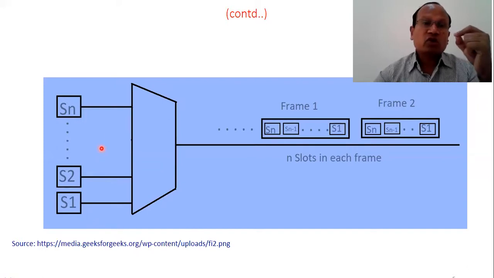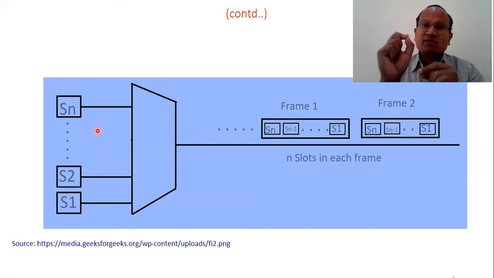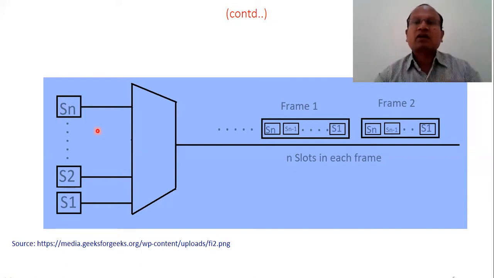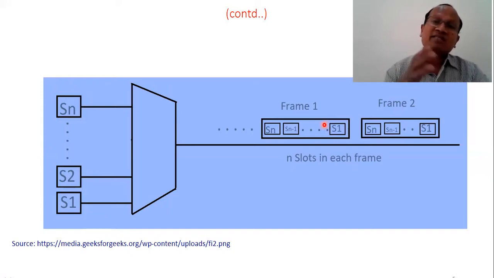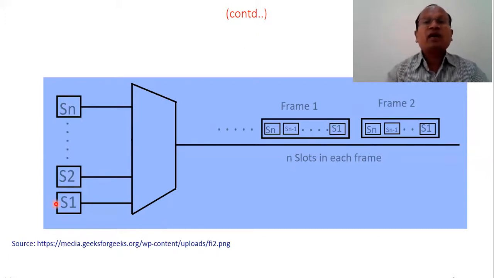When all the signals are covered, allocating the same small time slot, it is called one frame. Once one frame is over, the repetition starts. Again signal S1, the second smallest part, the same time slot value, will be allowed to transmit, then S2, S3, and so on.